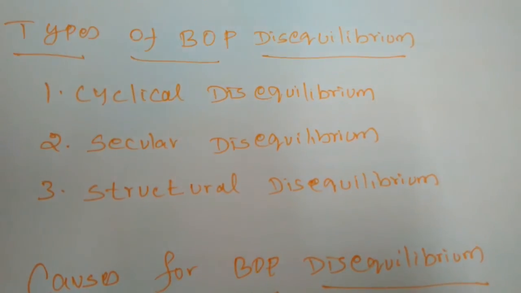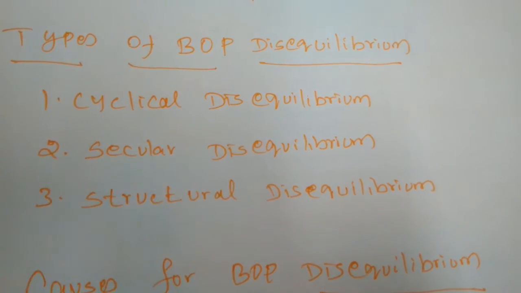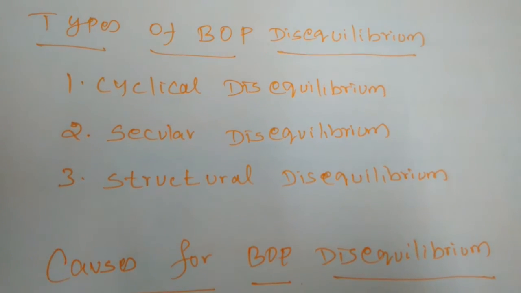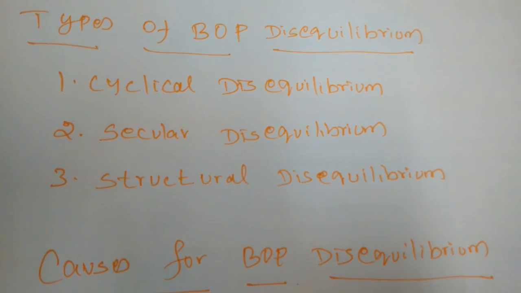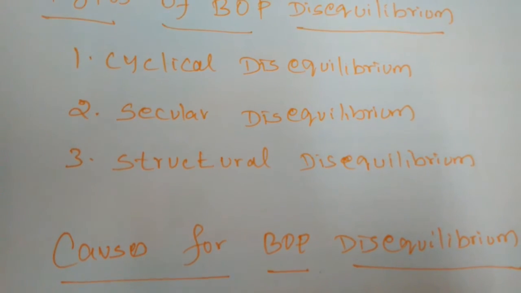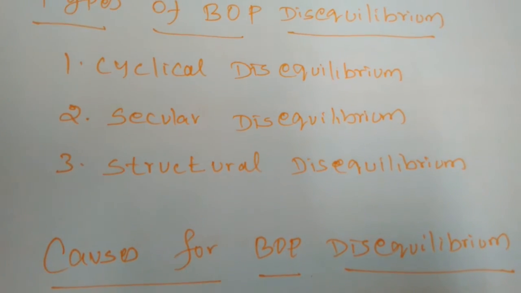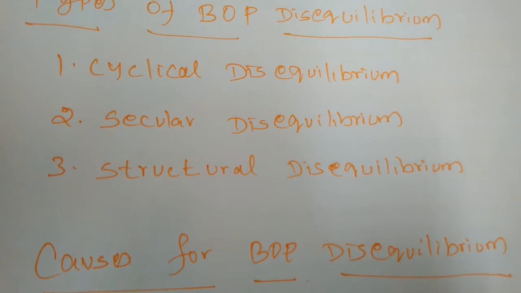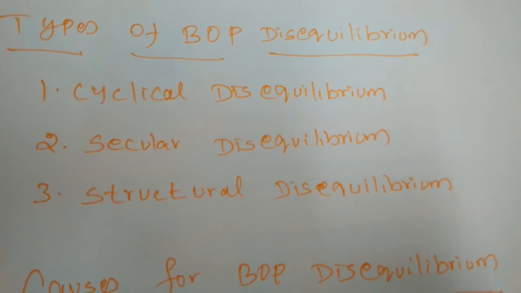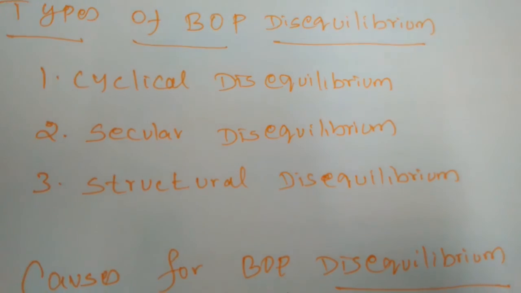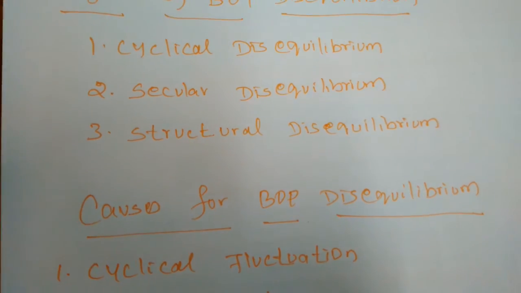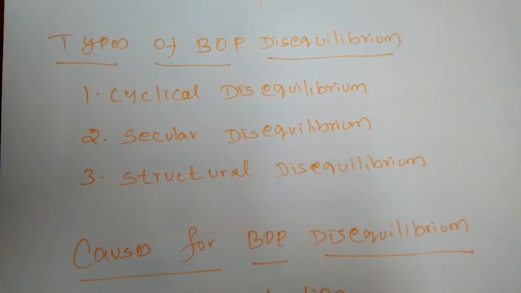The demand for a raincoat or a coat may be very high in the western countries, but the demand for the coat may be very low in the developing countries. Next is secular disequilibrium. The secular or long run disequilibrium in balance of payment arises because of long run and deep seated change in the economy as it advances from one stage of growth to another. So when nations are moving from one basis to another, it is not a basis of trade cycle.